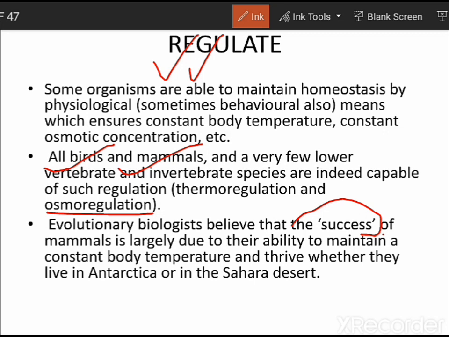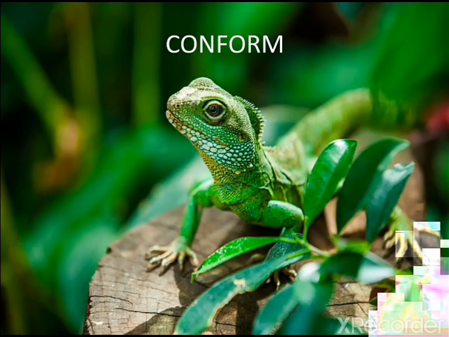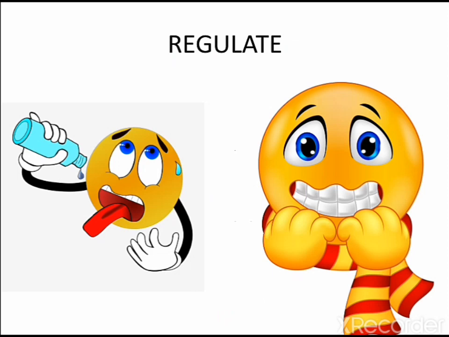In the previous lecture, we discussed that there are extremities also, like the Arctic and Antarctic ice caps, but here also we can see different forms of mammals because we have regulated our temperature. So we have different mechanisms to regulate our temperature, and it is because of this regulatory mechanism that mammals are able to spread to a large number of niches. So these are the points related to regulation. I hope the concept of regulation is clear to you. If the temperature is greater than 37 degrees Celsius, we will start sweating to reduce our temperature, and if it is less, then we will start shivering so that we regulate our temperature to the optimum conditions.